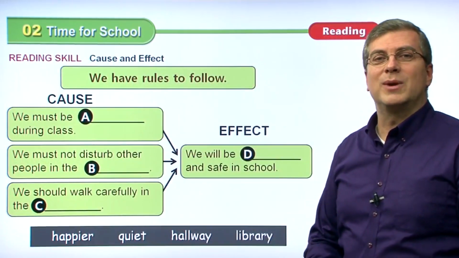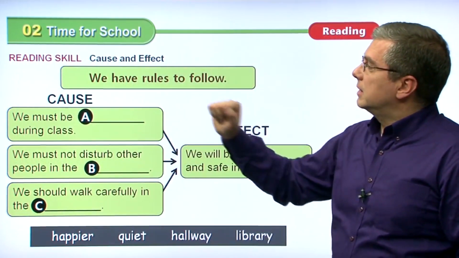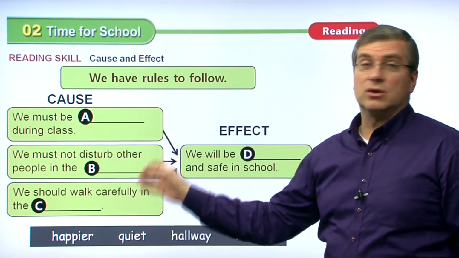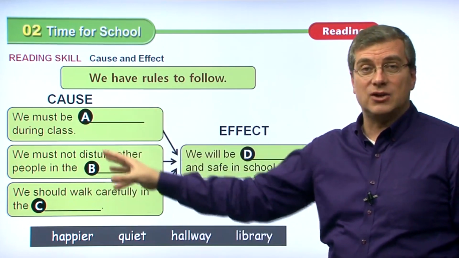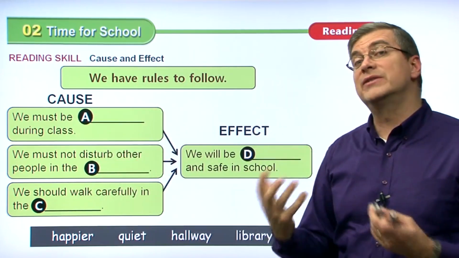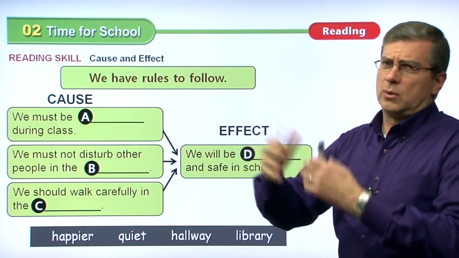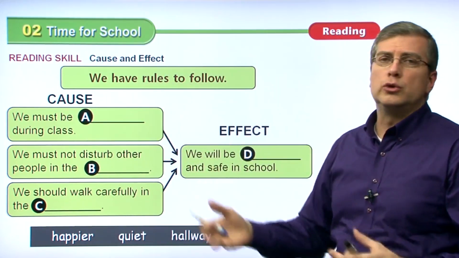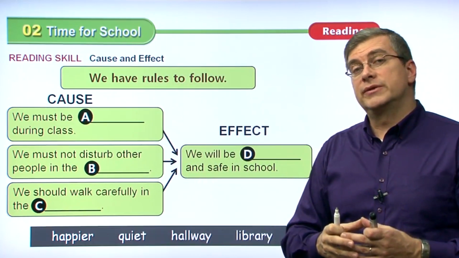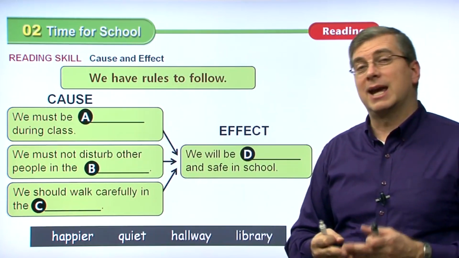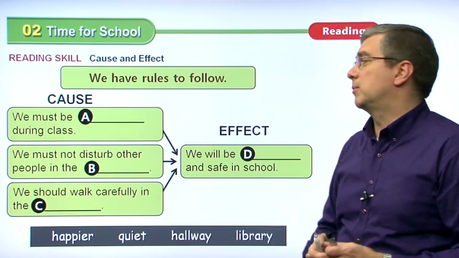Okay, so we've come to our reading chart here. Our reading skill is based on cause and effect. Remember, cause is the action or the condition that happens, and then of course the effect is the result of that action. Our main idea, of course, for the reading passage is that we have rules to follow. So we have rules to follow in many different places, in the classroom, in the library, in the cafeteria, in the hallway, many different places.